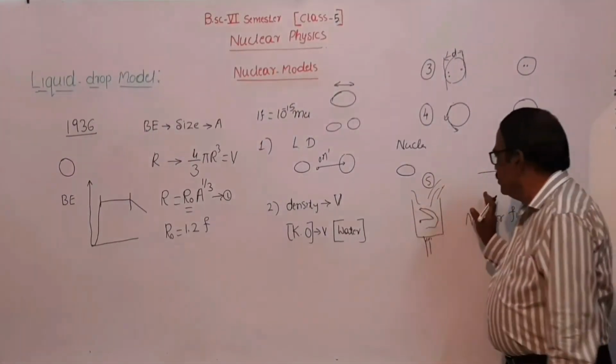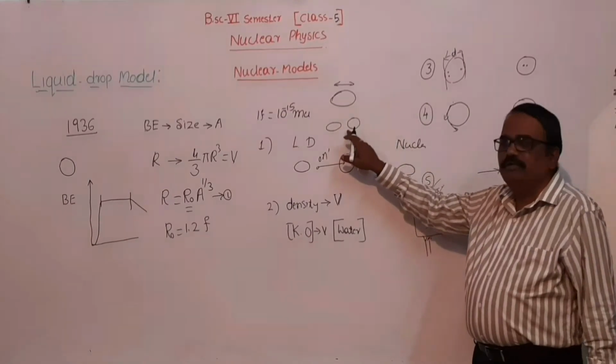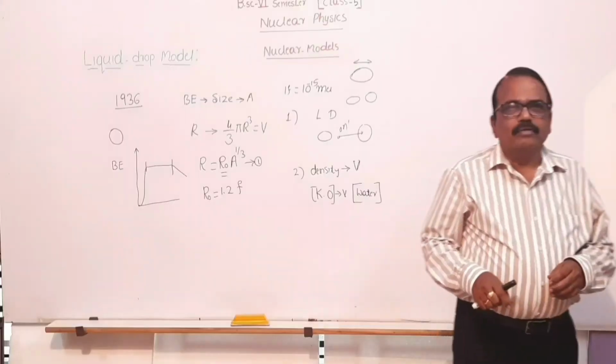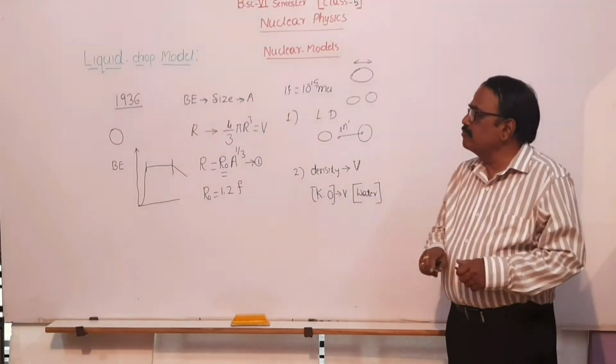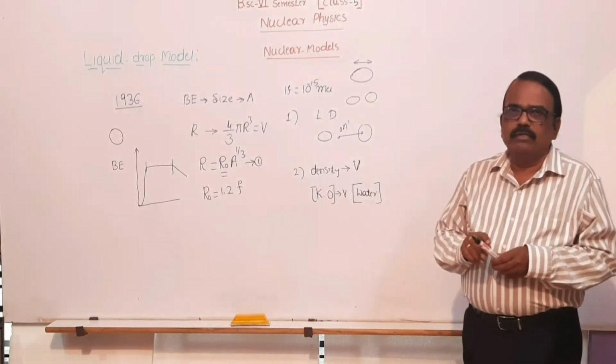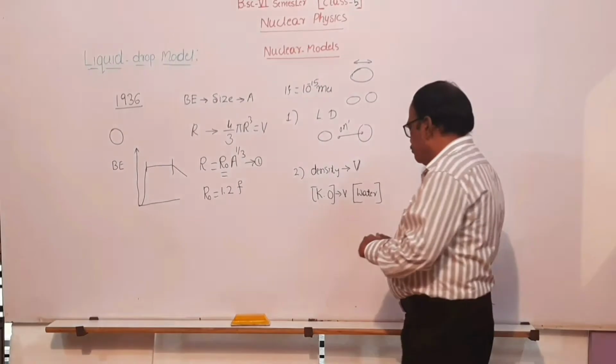So this is nuclear fission. In the same manner, if it is set to oscillate by giving certain energy, then after some time it is divided into two. These are the 6 comparisons between liquid drop model and nuclear model.